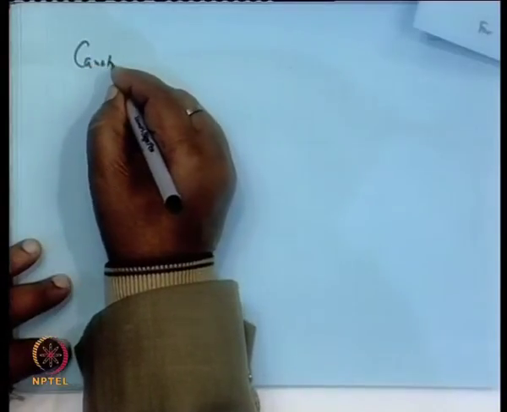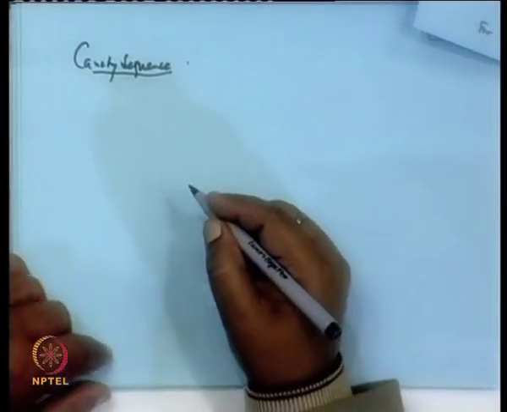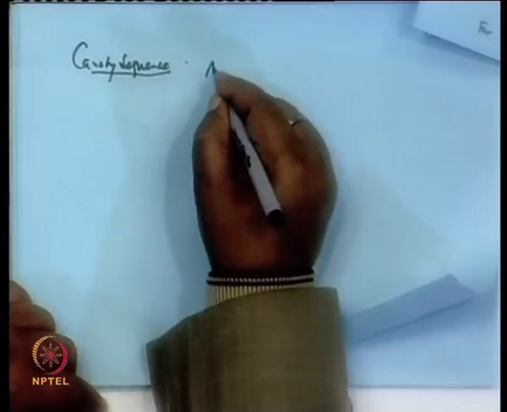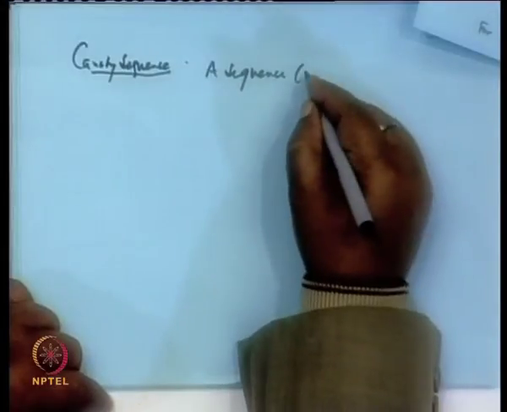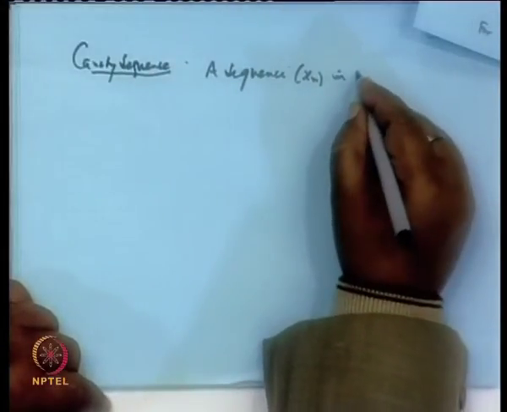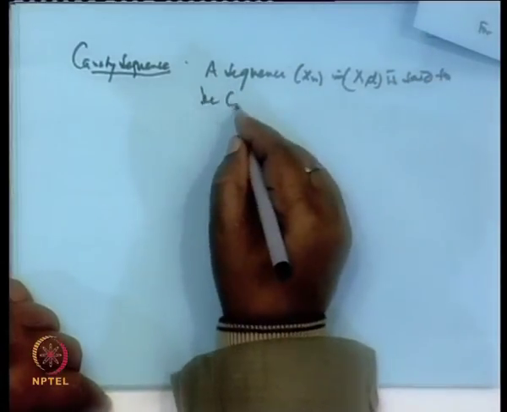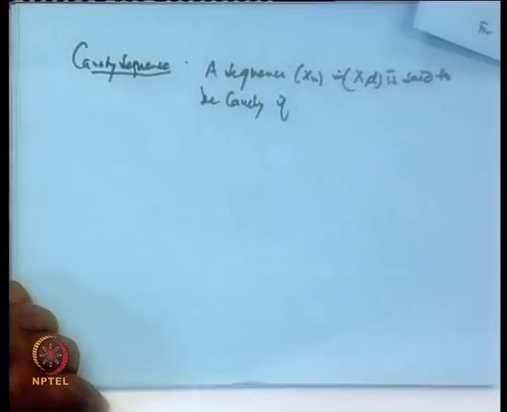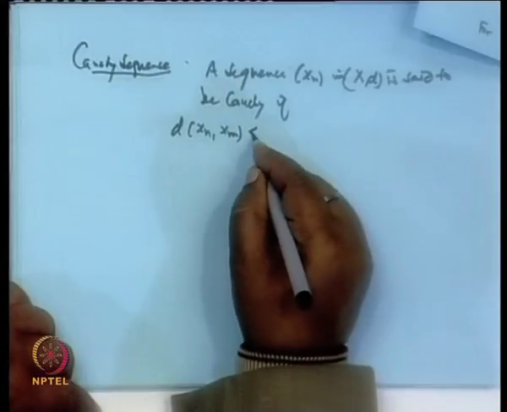In a similar way, we define a Cauchy sequence, or fundamental sequence. We say a sequence x_n in a metric space (X, d) is said to be Cauchy if the distance between x_n and x_m can be made less than epsilon.